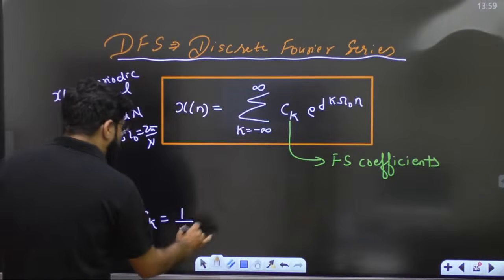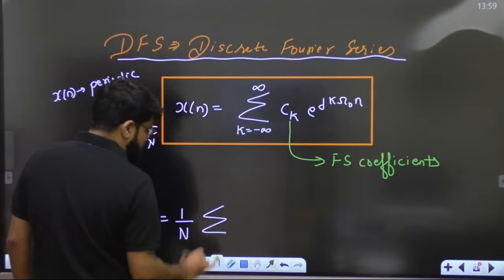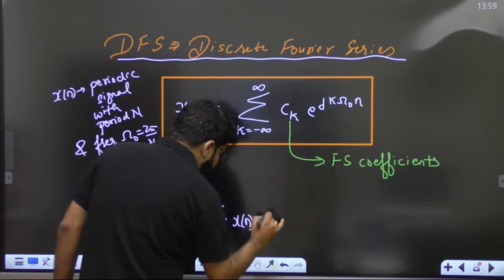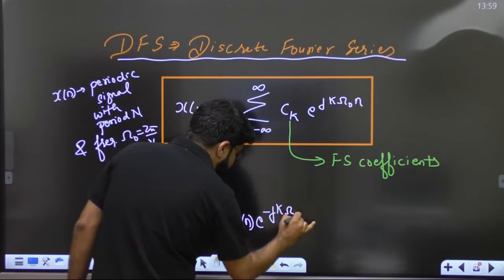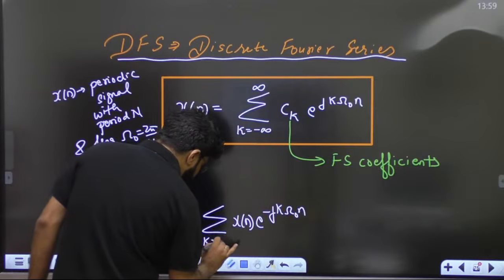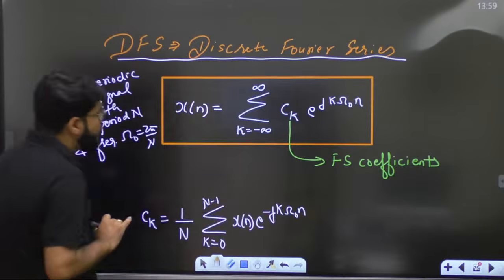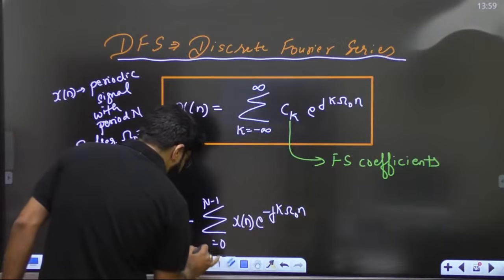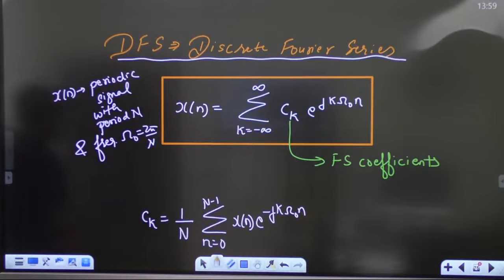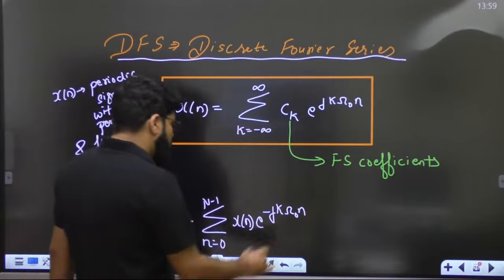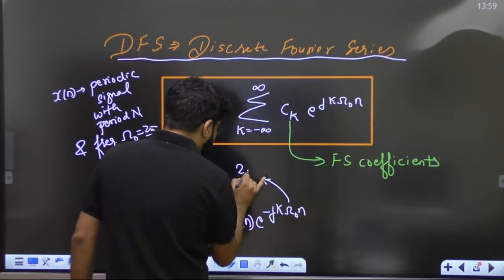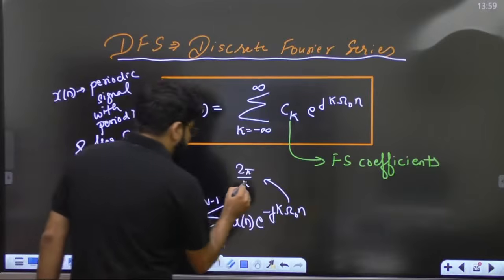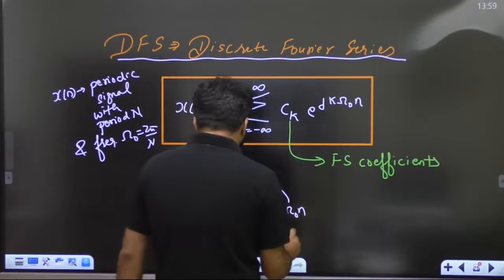So what is the c_k? 1 upon N summation for one time period x[n] e raised to the power minus jk omega naught n, for one time period, n equal to 0 to N minus 1. Now what is this omega naught? Fundamental frequency of the signal, that is 2 pi by N.